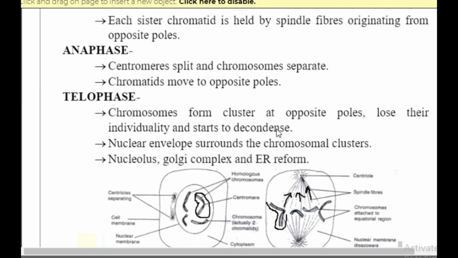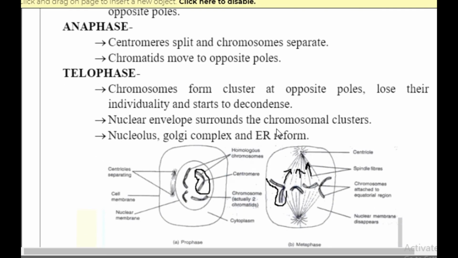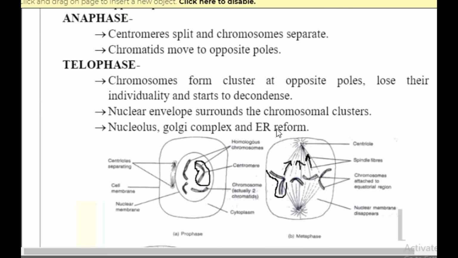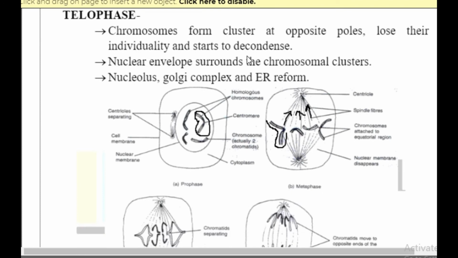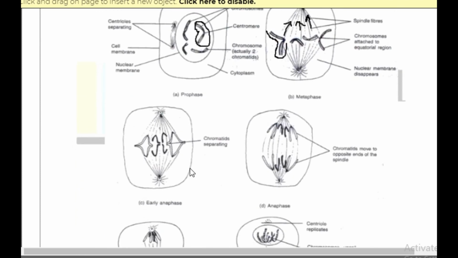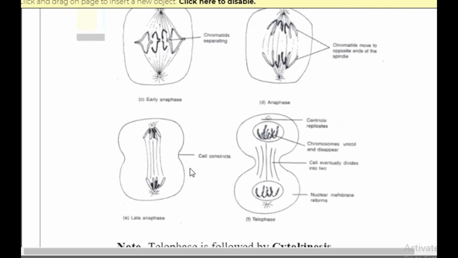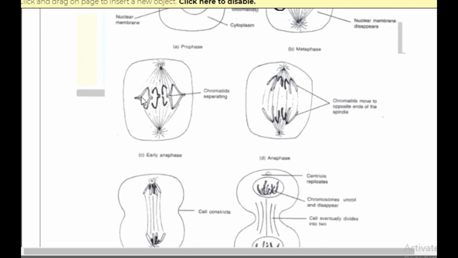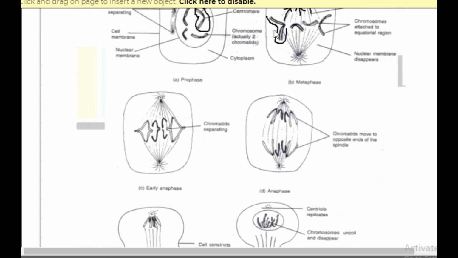Next, coming on to anaphase. Anaphase is again a very prominent feature under the microscope, because here the centromere splits, the chromosomes separate, and the chromatids move towards the opposite poles. Anaphase can be differentiated into early anaphase, late anaphase and anaphase proper. In anaphase, this was the metaphase, where you found everything in the equatorial plane.